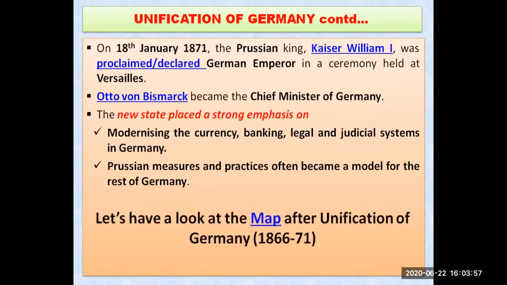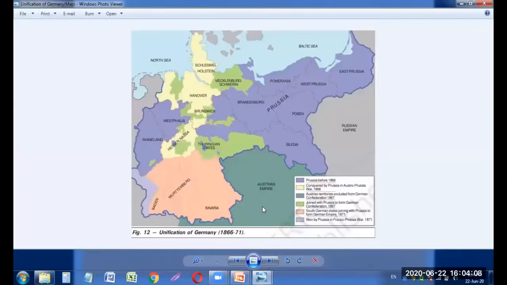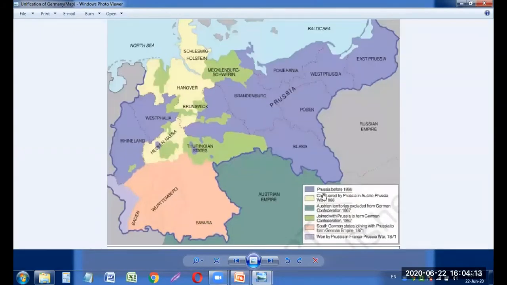You can see a map also after the unification of Germany, from the year 1866 to 1871. So in 1871, Germany unified. Let me show you the map. You can see over here this map, unification of Germany. This is showing Prussia before 1866. This color is showing the Prussia before the unification, and you can see the areas conquered by Prussia in the Austria-Prussia War of 1866. These are the places which have been conquered by Prussia.